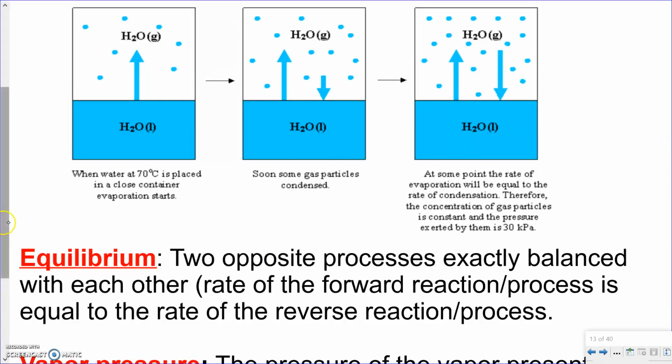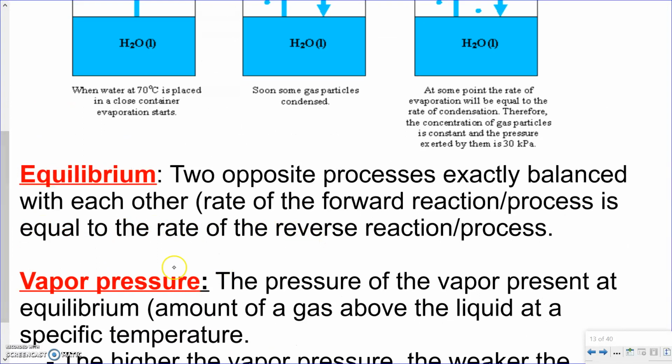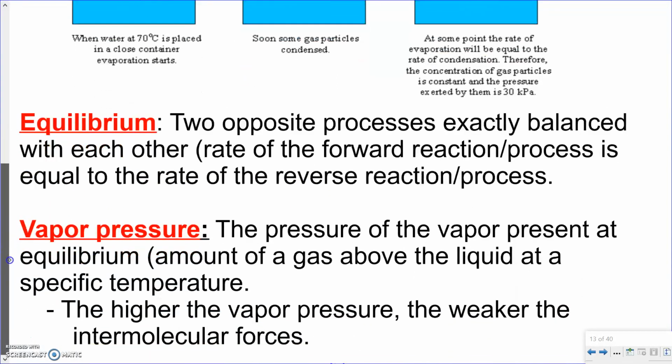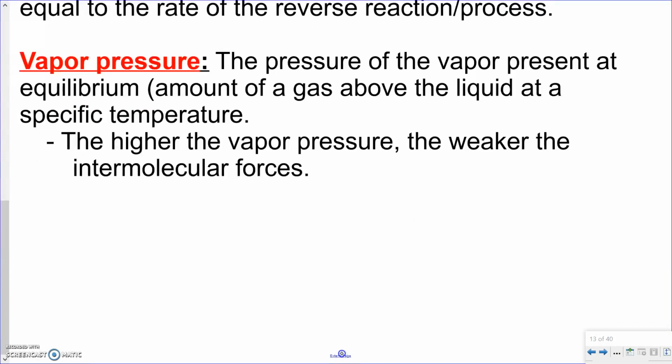Okay. Now again, all substances technically have a vapor pressure. Okay, and again, vapor pressure is the amount of gas or vapor at equilibrium above the liquid. Okay, so vapor pressure, again, what is pressure? Pressure is the amount of collisions. The higher the vapor pressure, that means there are more collisions. That means there's more gas molecules.